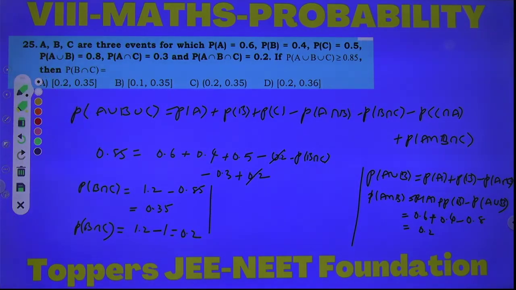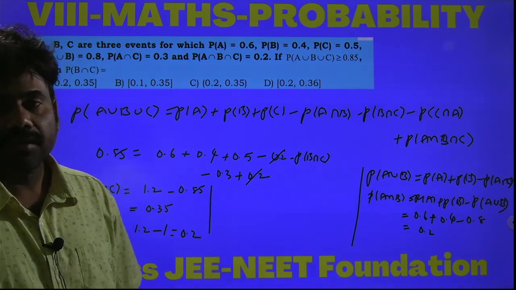Therefore the value of P of B intersection C varies from 0.2 to 0.35. 0.2 to 0.35 is option A. Option A is the correct answer. Okay, thank you students. Let us meet in the next class.